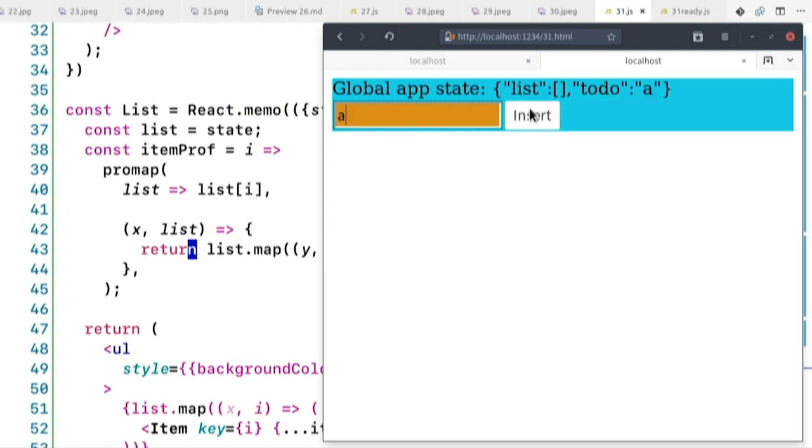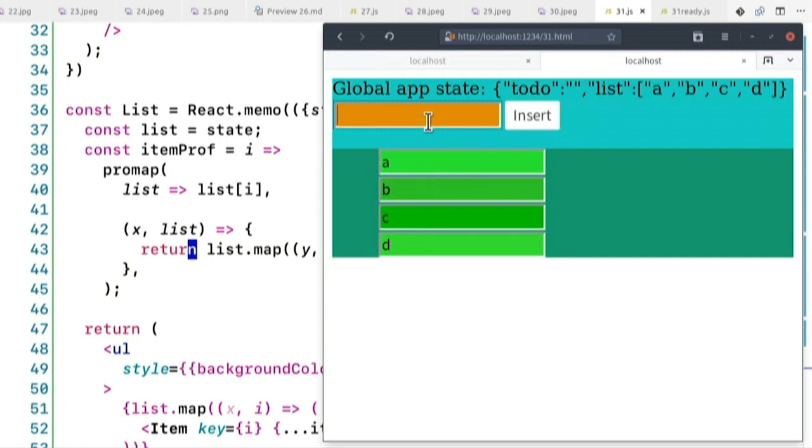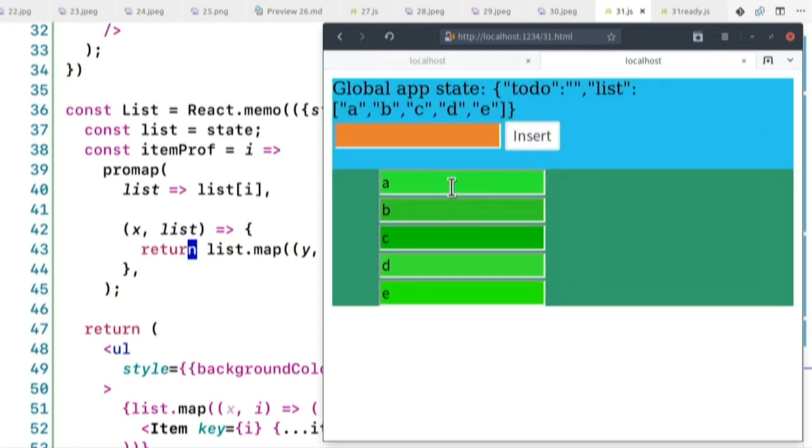Okay, so I'll add A and B and C and D and E. As I type here, only blue and orange will change. As you see, all the rest are not changing because their state didn't change. And as well, as I type here, only this first field is changing. The others are staying the same.